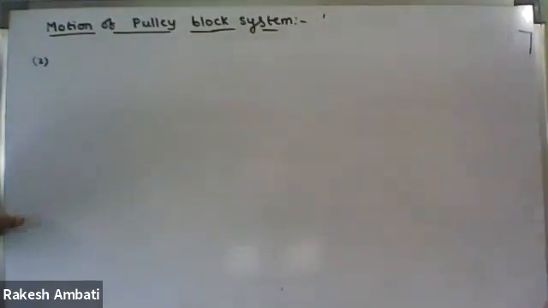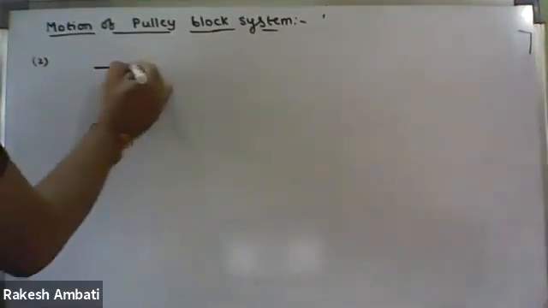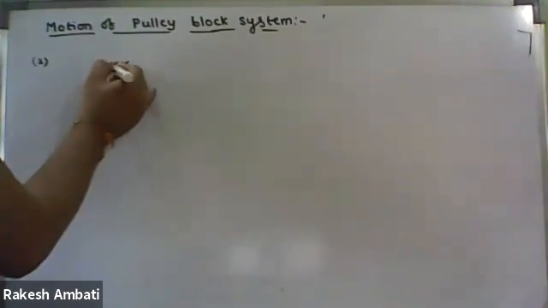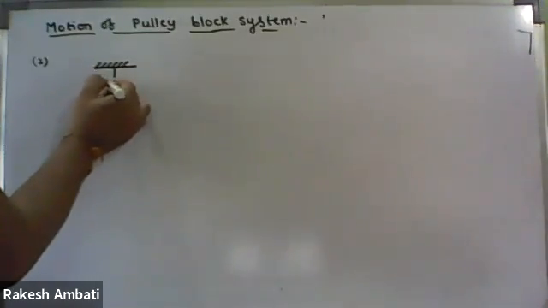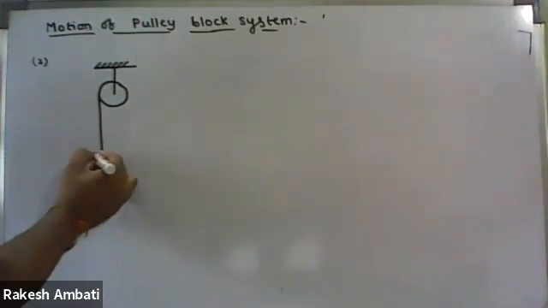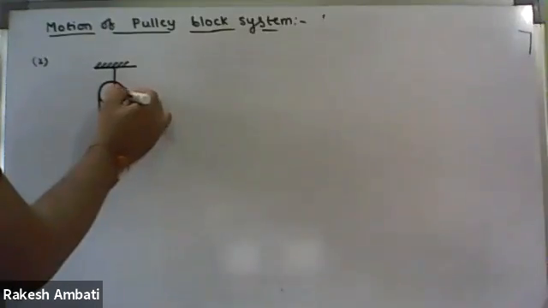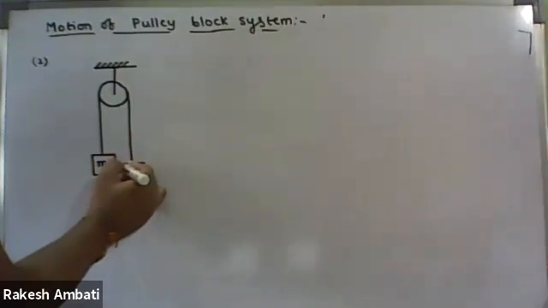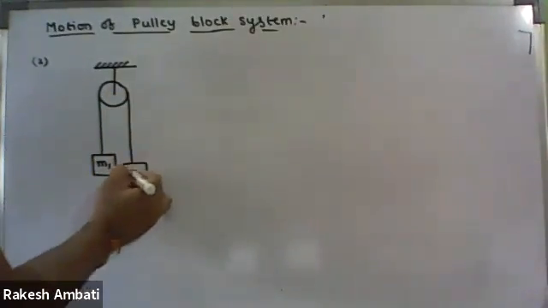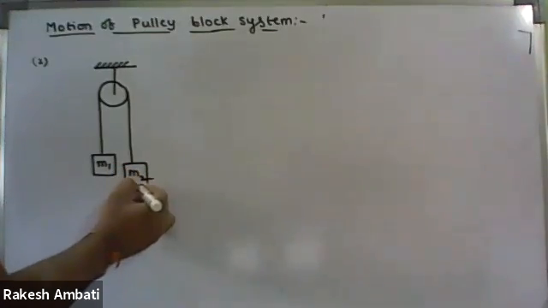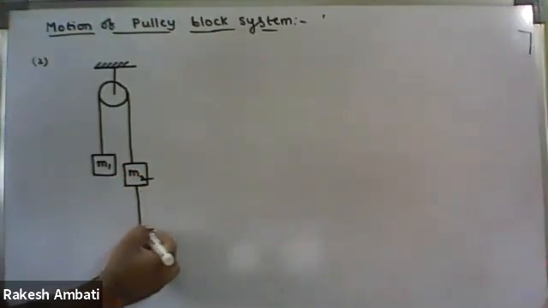Right, second question. For example, it is a fixed pulley, and here it is a block M1, a block M2, and then a block M3.